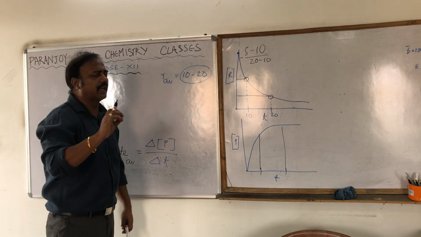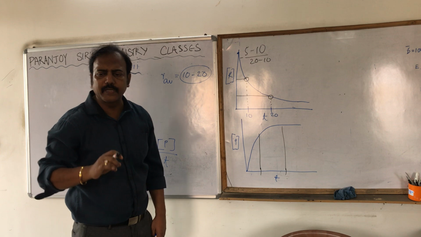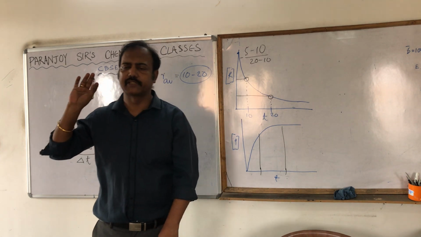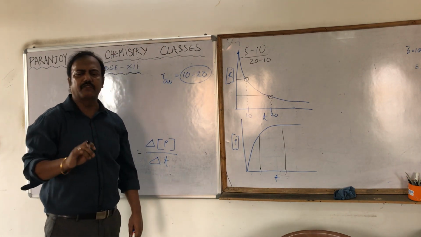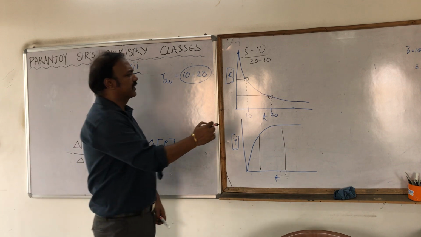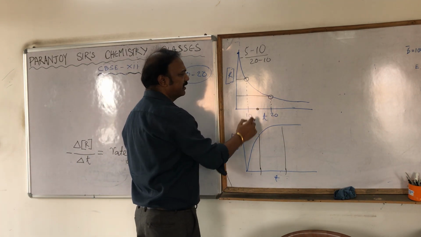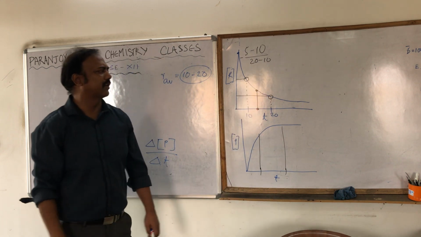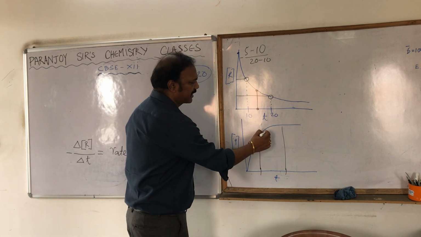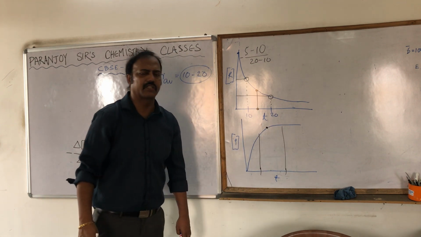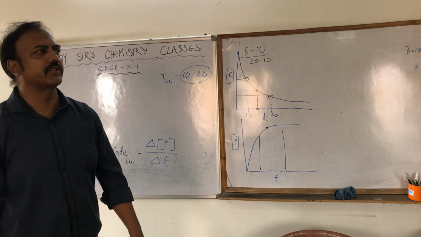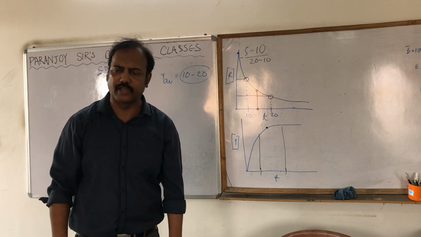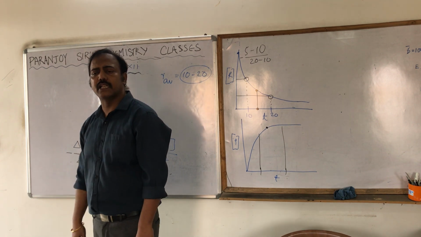Now I ask you to find out the rate or the speed of the reaction at, suppose, 15 seconds. At 15 seconds, what is the speed of the reaction? So this is 15 seconds, and at 15 seconds this is the concentration of the reactant. In the same way, at 15 seconds, this is the concentration of the product. So we know the concentration of the reactant or the product at 15 seconds. Absolutely fine. Now, how can we find out the instantaneous rate?